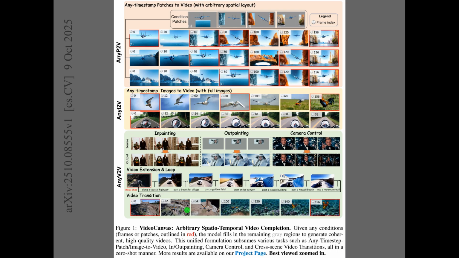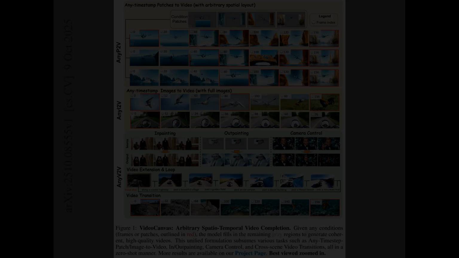Alright, Figure 1 shows the central promise. A single model completes videos from whatever patches or frames you place in space and time. Arbitrary spatio-temporal video completion means the user pins down a few pixels across moments, and the system fills the rest consistently. The top block illustrates scattered patches that become coherent scenes. The middle block demonstrates full image prompts at chosen times. The bottom block displays Inpainting, Outpainting, camera control, long extensions, and zero-shot scene transitions.